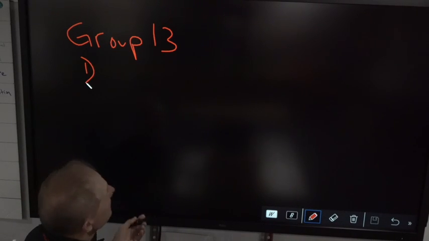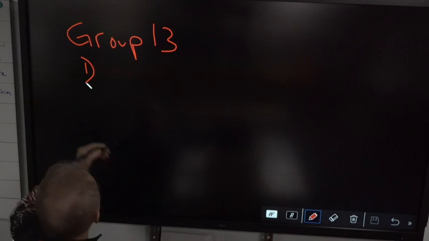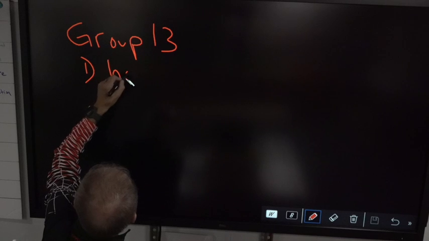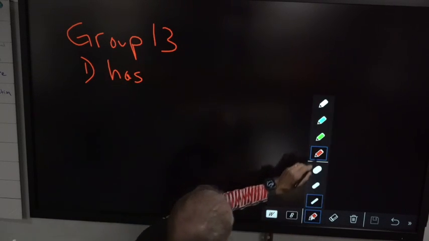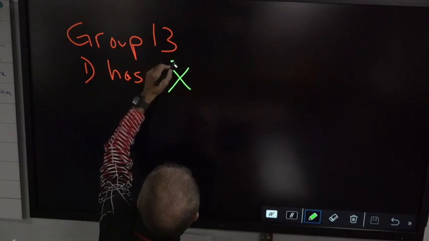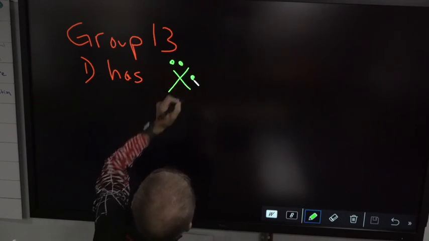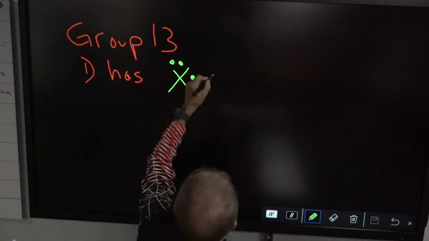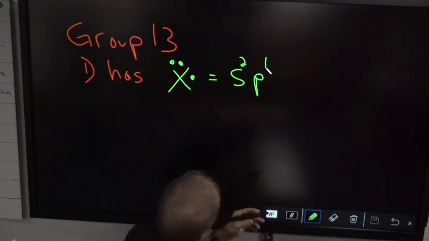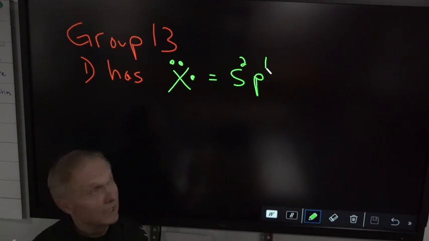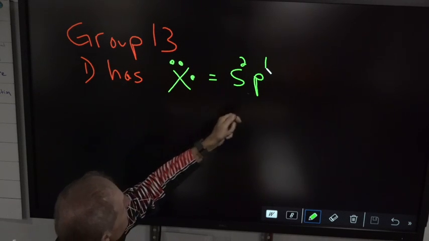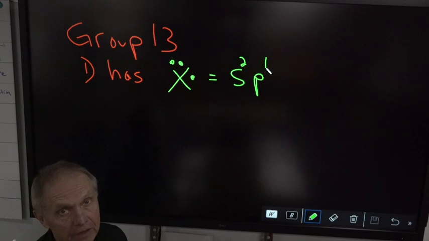Group 13, all we need to know is this. Group 13, they all look like this. They have a pair and a single, and that is from an S2P1. Remember, we're only talking about the valence electrons. S2P1, so they have 2 in the S and 1 in the P. That's what it looks like, group 13.